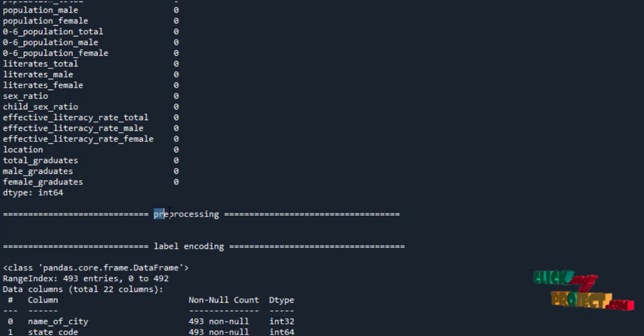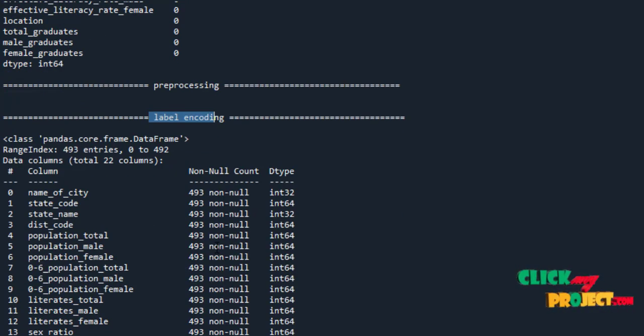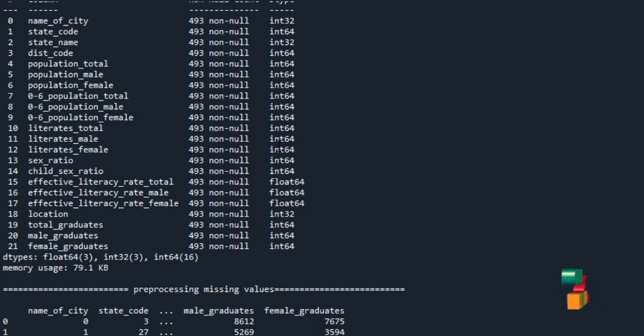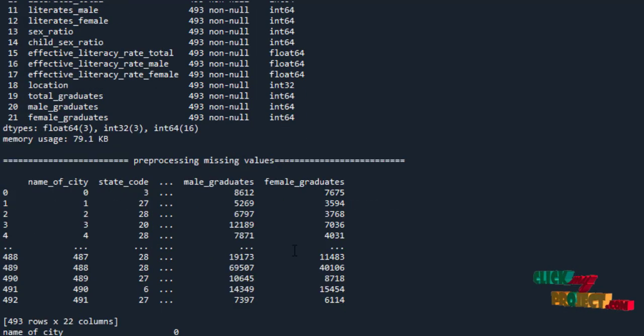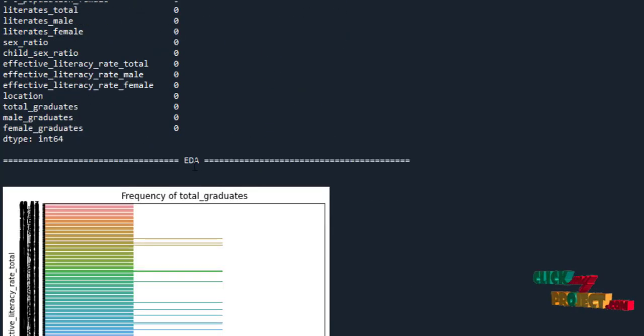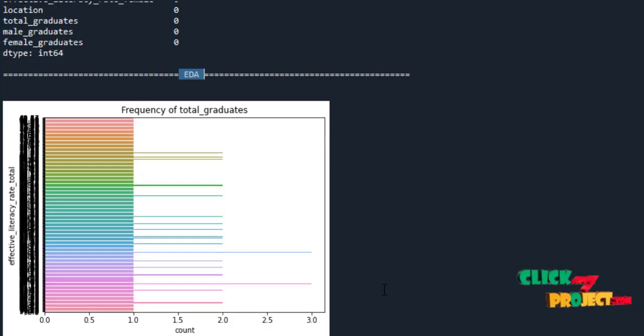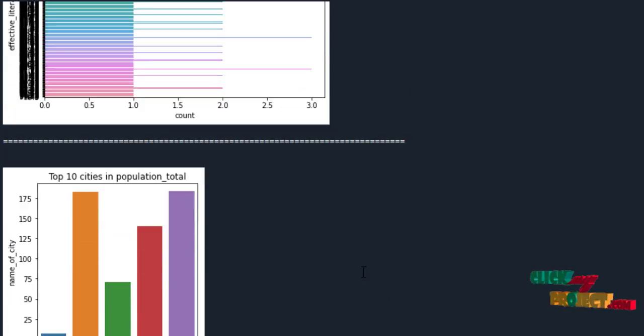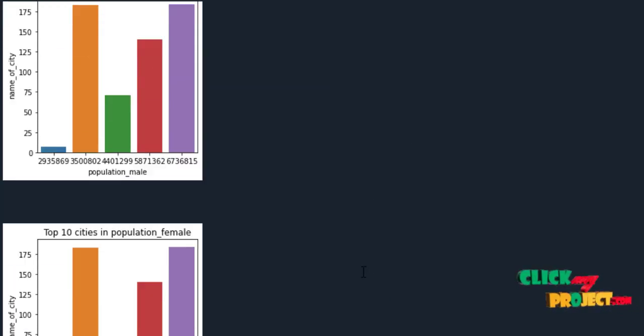After that, we move to pre-processing. In label encoding, we convert the object values into integers. Then, in pre-processing missing values, we convert the null values into zeros. This is the EDA, that is the data analysis diagram of our project, because we took a survey of smart cities. We have to do analysis of that, and so we have done EDA of the data set.